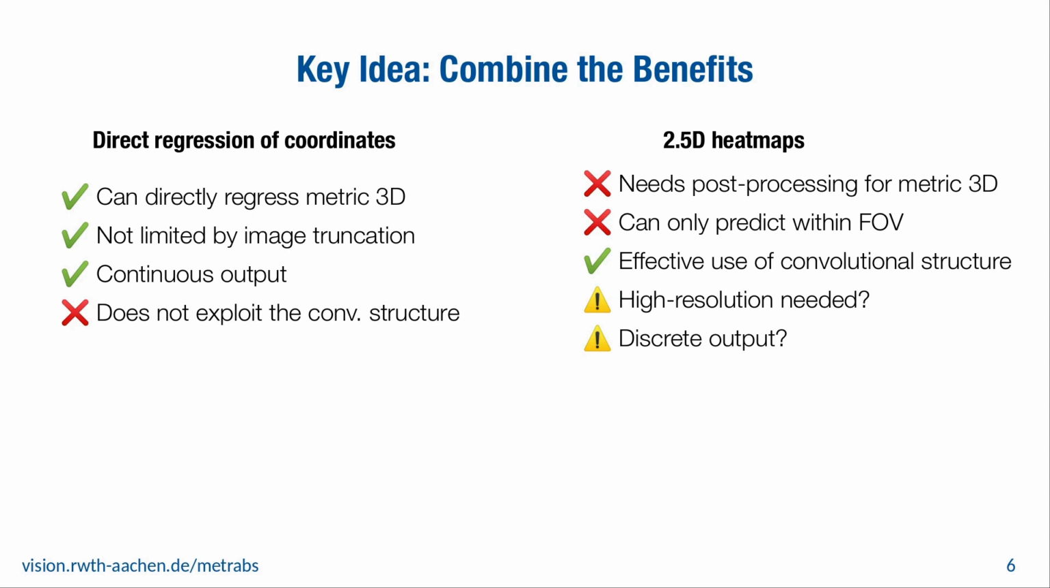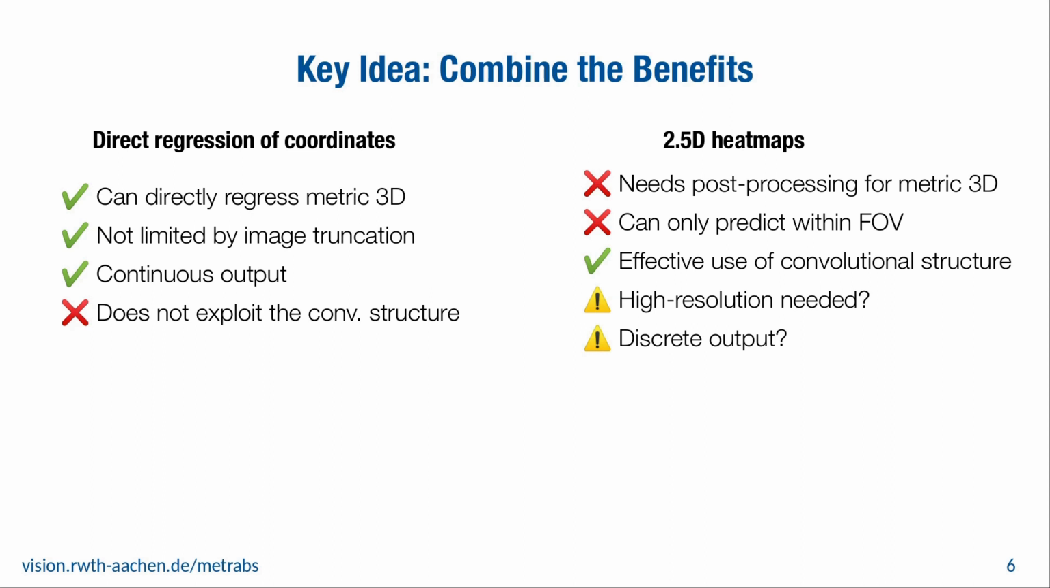By contrast, 2.5D heat maps do not directly output the metric scale skeleton and need additional post-processing, often with strong assumptions and requiring the focal length. It also cannot predict anything outside the field of view, but it makes very good use of the convolutional structure. Due to the discrete grid, it's also often assumed that high-resolution heat maps are needed, but we will see that soft argmax can help with that.